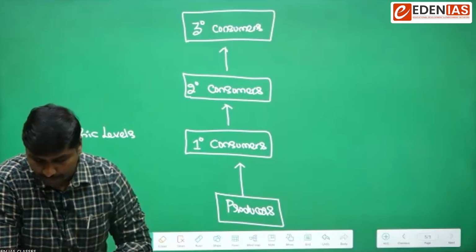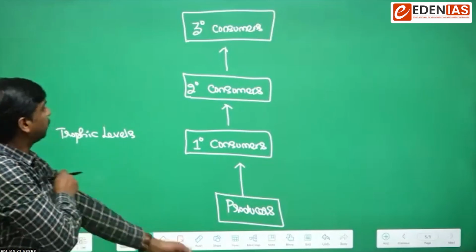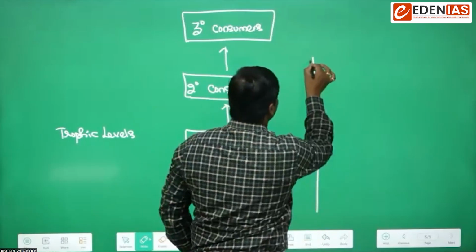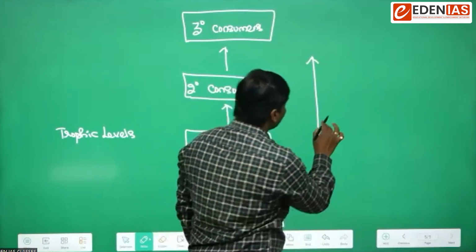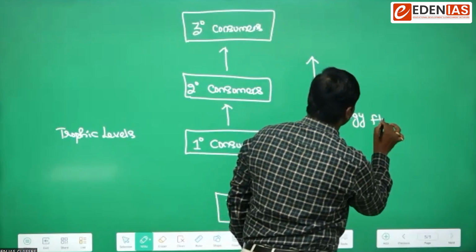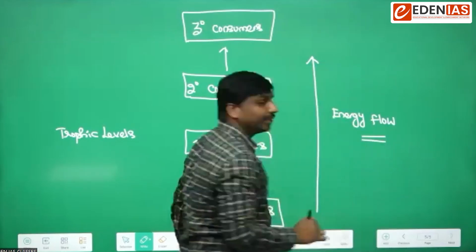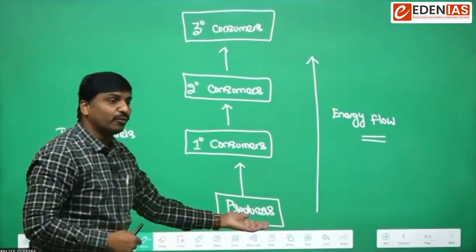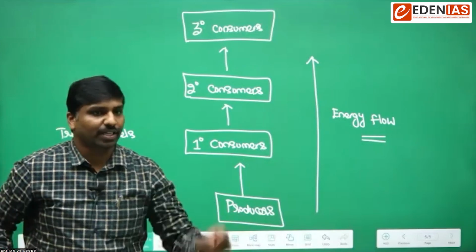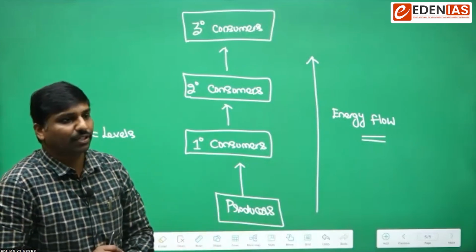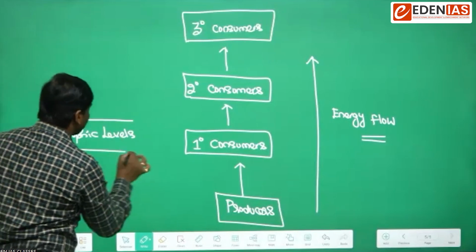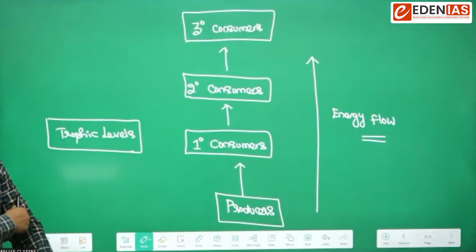Can you see that energy is flowing in this direction? This is the direction of energy flow. Energy will always flow from producers to the higher trophic levels. You remember that one. That is one key thing that you have to remember here. These are basically the various trophic levels that would be there in an ecosystem.